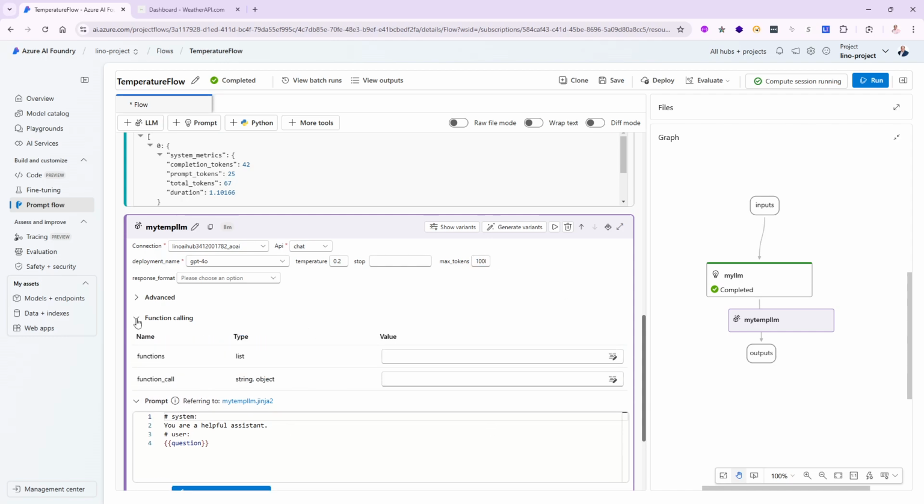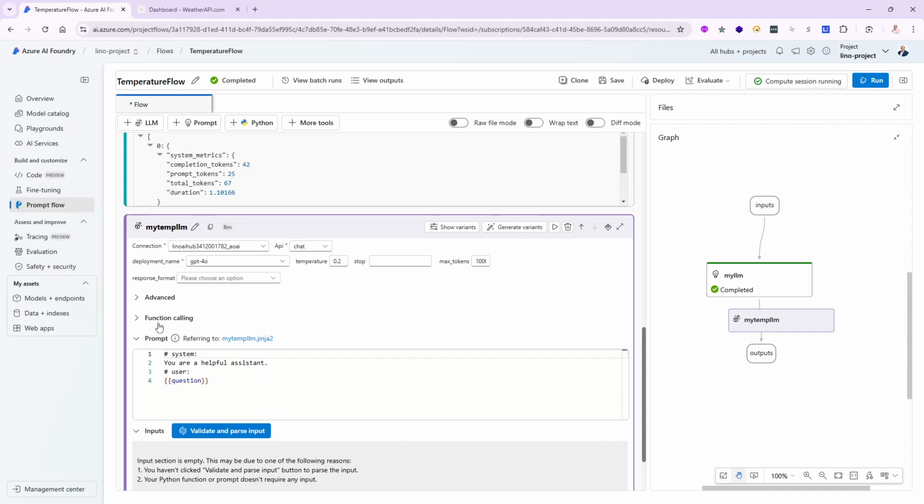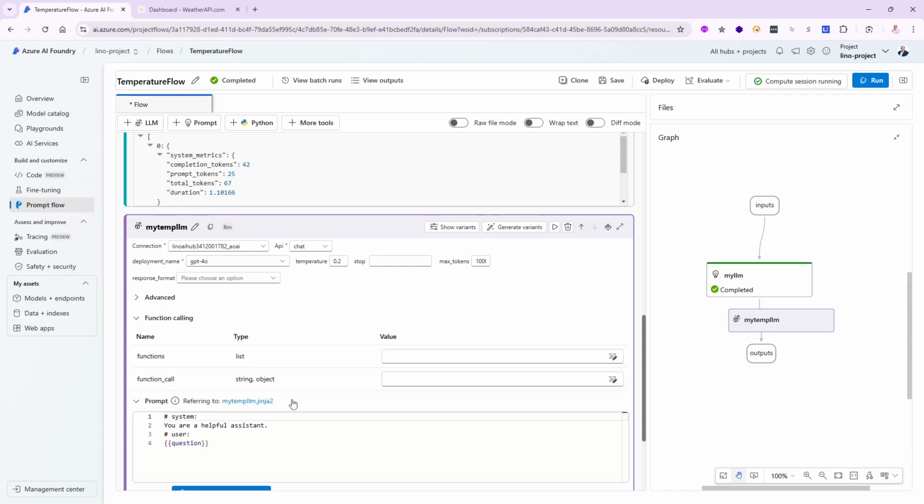But notice here now, there is something called function calling. See, this is the fun part of playing around with generative AI. Most of the time in the previous videos, we completely ignored this, and we did everything with the prompt and passing it variables, validating, and all that. But right now, look what happens when I go to the function calling. Function calling, if you would like to use it, requires two things. First of all, give it an array of all the functions, because you might not have just one function. You might have 2, 3, 10, 15 different functions that you'd like to create. What exactly does that mean? That means this one here requires an array that sets up the definition of that.